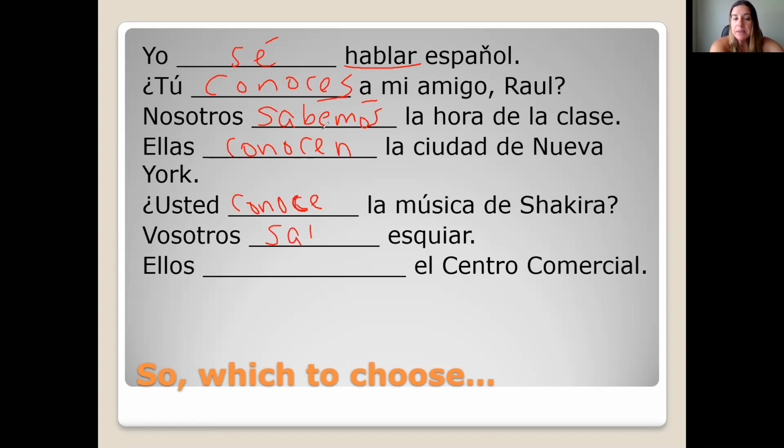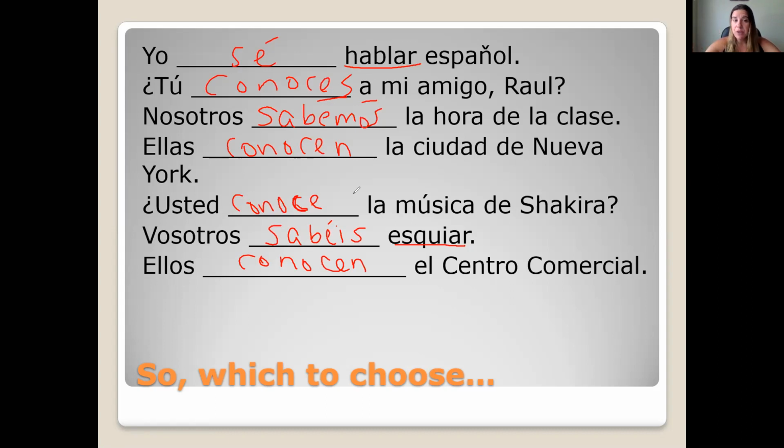Vosotros sabéis esquiar. You all in Spain know how to ski. It's talking about knowing how to do something. It's used with a verb, so we use saber. And then ellos conocen el centro comercial. El centro comercial is the word for the mall. So it's a place, talking about being familiar with a place. Ellos conocen. So hopefully you did pretty well on those questions.